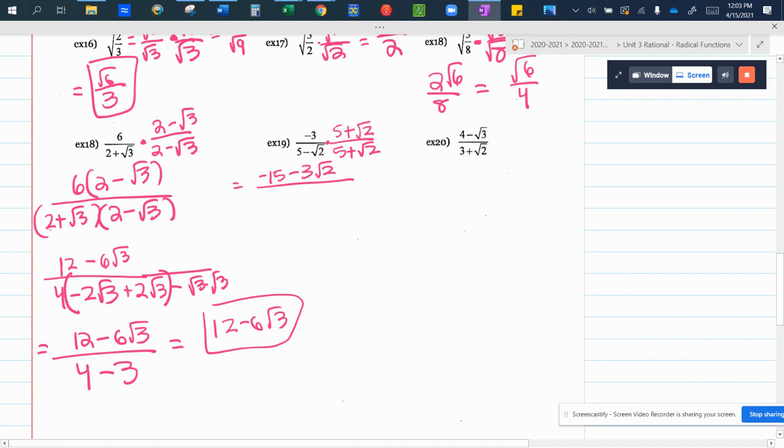And then if we think about multiplying conjugates, if I have A plus B times A minus B, this product is going to be A squared minus B squared, because the middle is going to cancel out. 5 squared is 25. Square root of 2 times the square root of 2 is 2. Final answer, negative 15 minus 3 root 2 over 23.